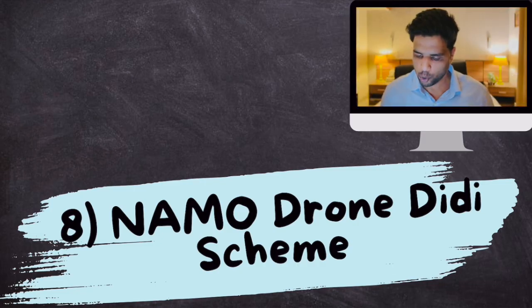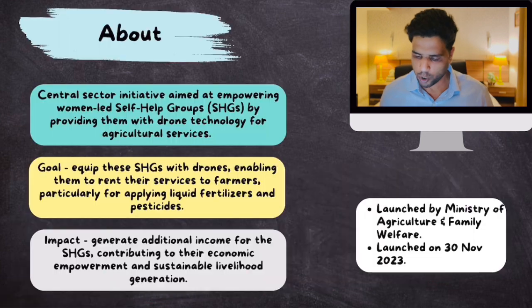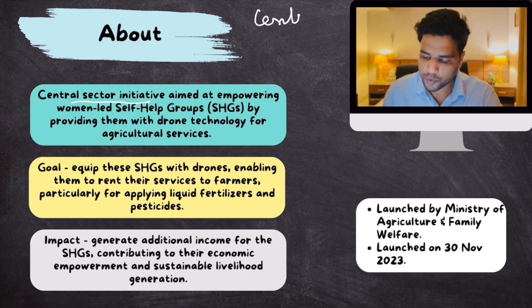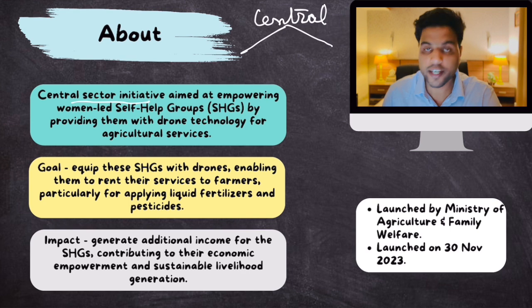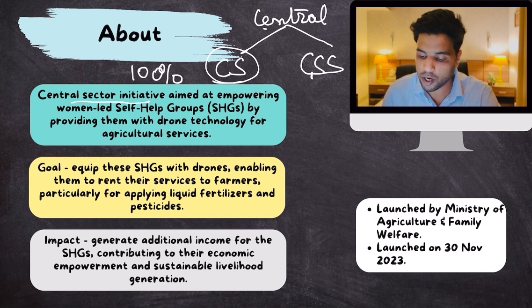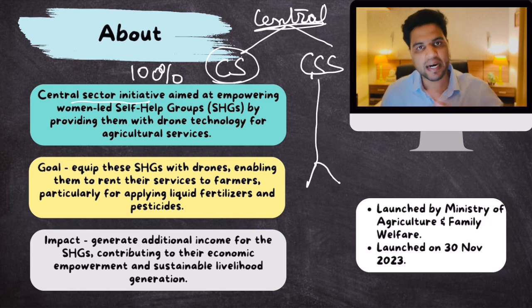So, the NAMO Drone Didi scheme. What are the features? Basically, it is a central sector scheme. Now remember, in India, all central government schemes are divided into 2 parts: central sector schemes and centrally sponsored schemes. Central sector schemes are those schemes that are 100% funded by the central government. And centrally sponsored schemes are those schemes that are partly funded by the central government and partly funded by the state government.